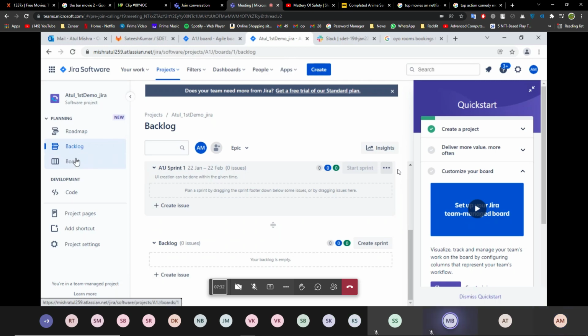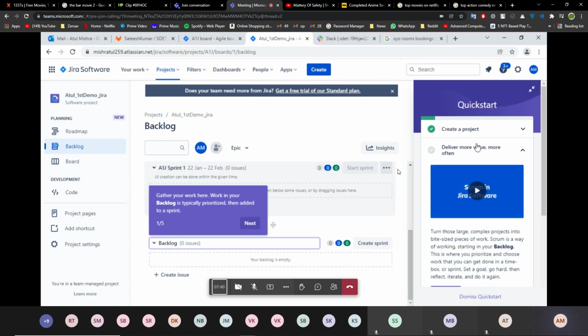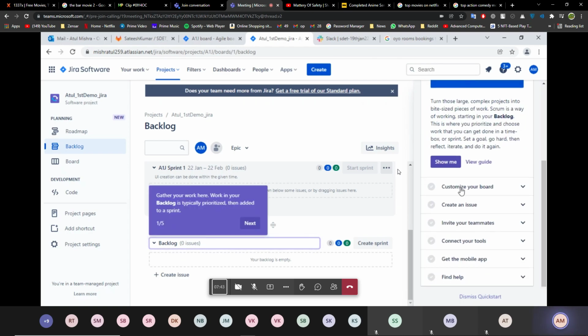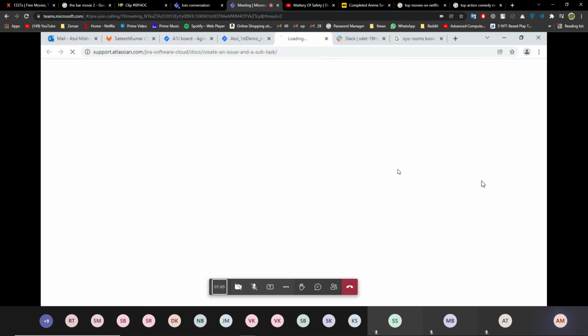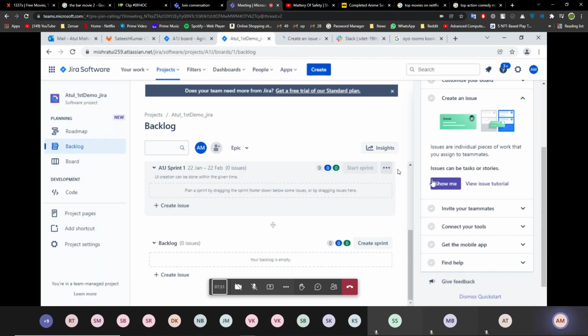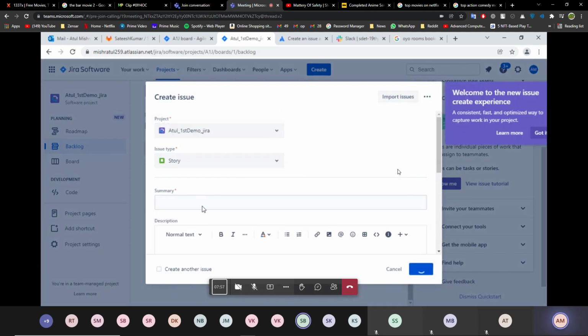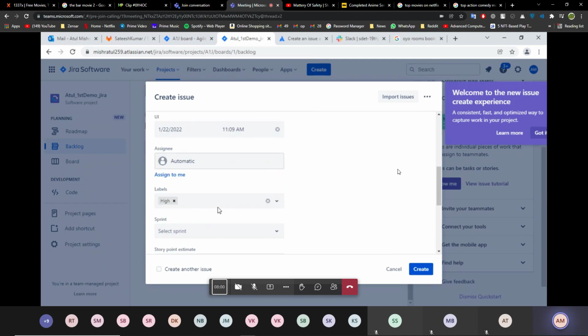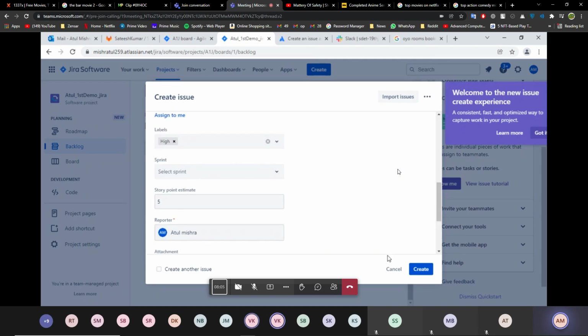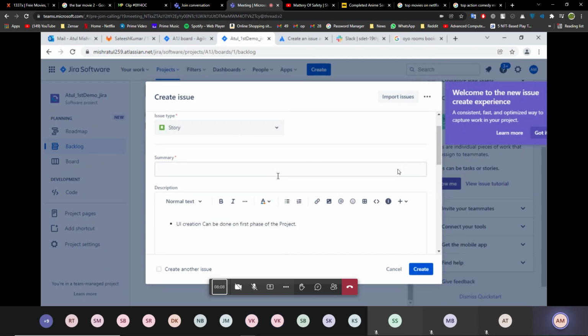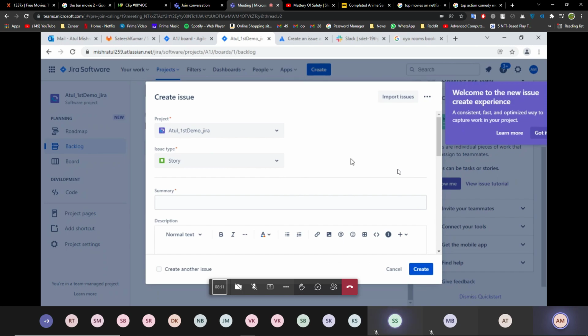And where did you assign it? On the issue part. I think under customize, create an issue. There only. This is the summary, and this is the type. Whatever things we need, then we have to create, and after creation, it will be assigned.